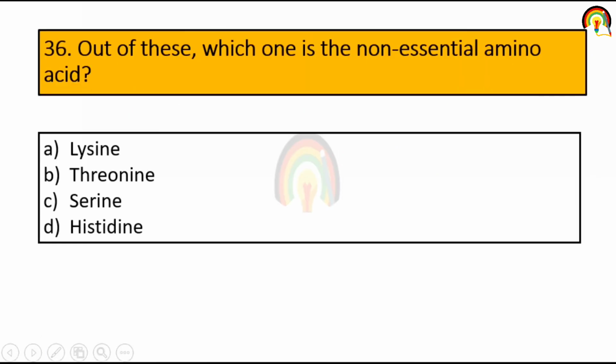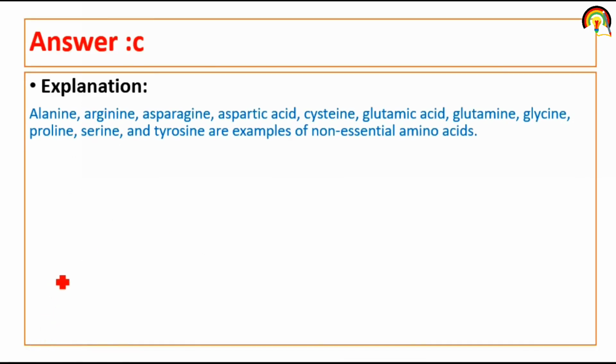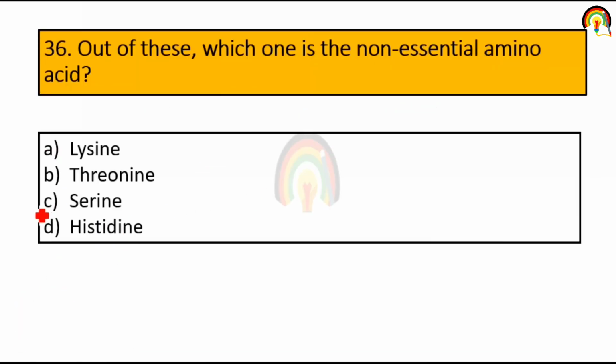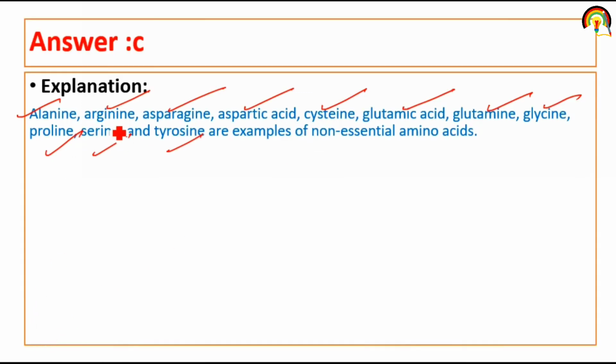Next one. Out of these, which one is a non-essential amino acid? So alanine, arginine, asparagine, aspartic acid, cysteine, glutamic acid, glutamine, glycine, proline, serine, tyrosine. These are examples of non-essential amino acids. So serine is a non-essential amino acid.